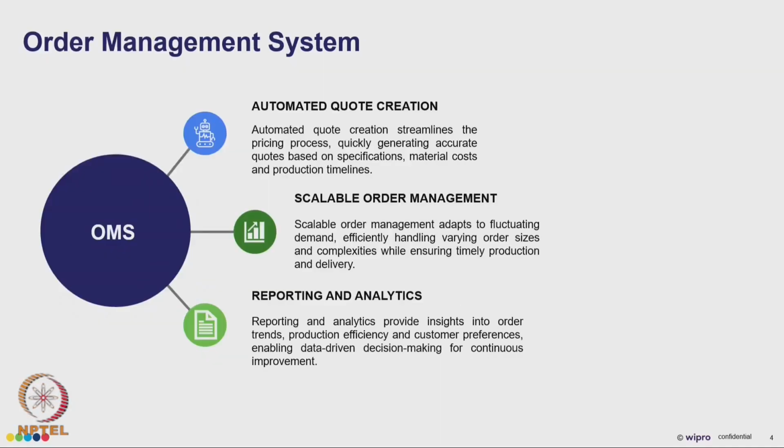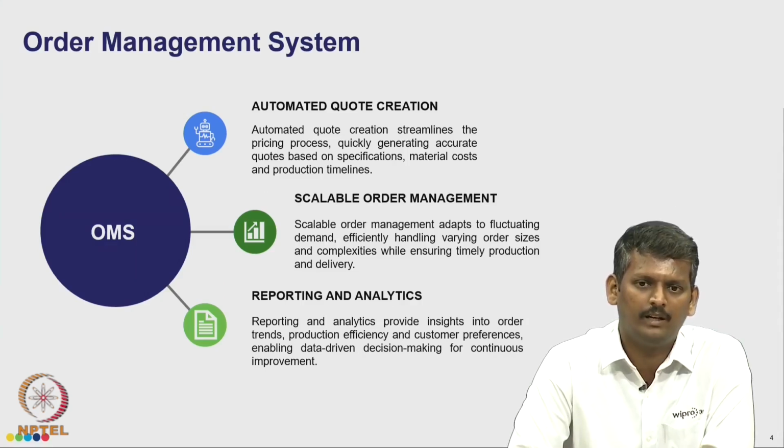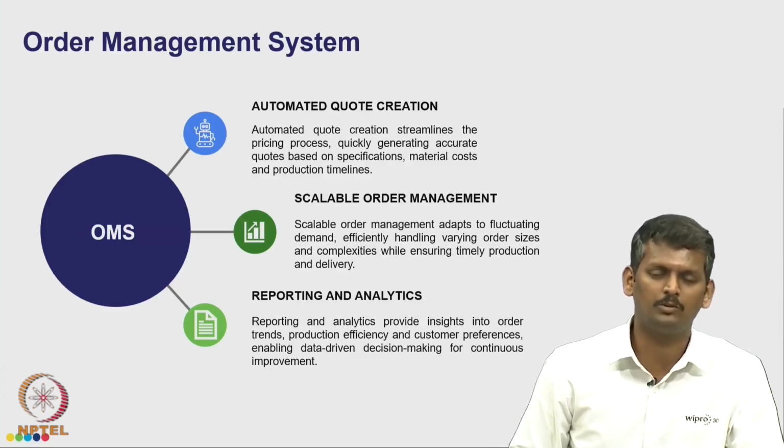The next one is the order management system, where we are taking into account certain operations like automated code creation, because we have seen that code creation is one of the critical aspects in additive manufacturing, because each and every product will have different post processing requirements and design requirements. So, code creation is a very important step. Automated code creation is a requirement in the order management system, and we have also seen the scalable order management system, and then reporting and analytics.